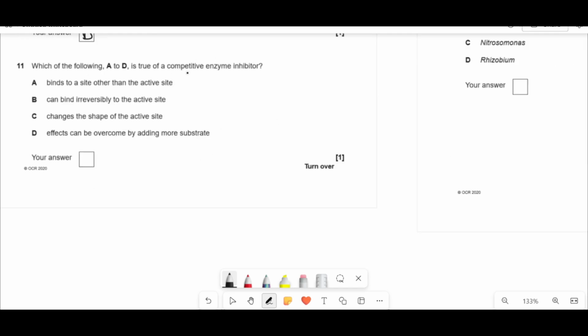Which of the following A to D is true of a competitive enzyme inhibitor? So it binds to a site other than the active site, no, that's non-competitive. It can bind irreversibly at the active site, no, that's non-competitive. It changes the shape of the active site, no, that's non-competitive. Effects can be overcome by adding more substrate, that is indeed D.